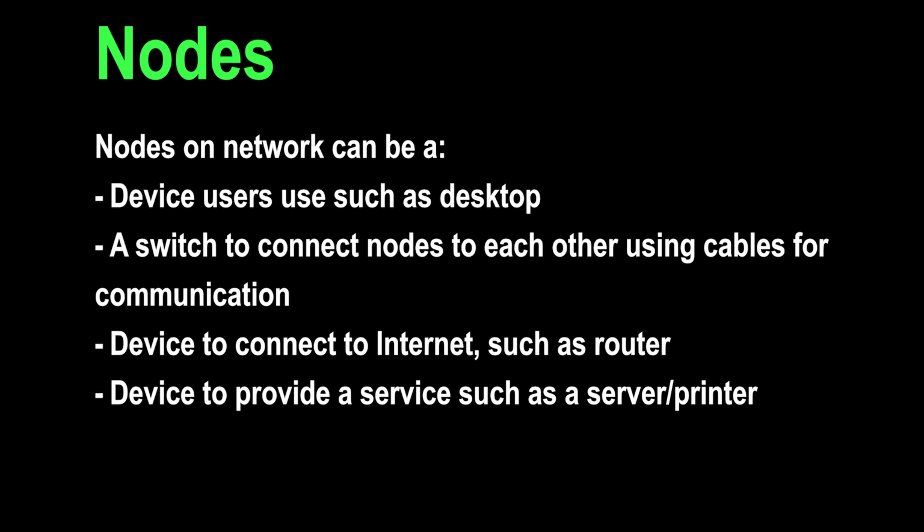Nodes on a network can be a device users use such as a desktop, a switch to connect nodes to each other using cables for communication, a device to connect to the internet such as a router, or a device to provide a service such as a server or printer.